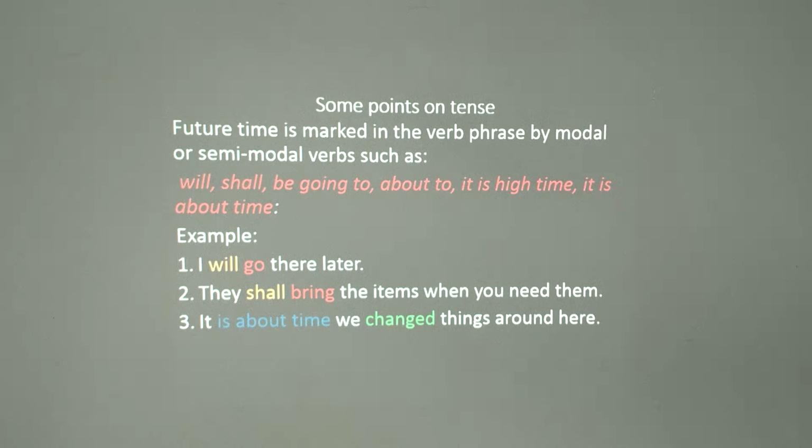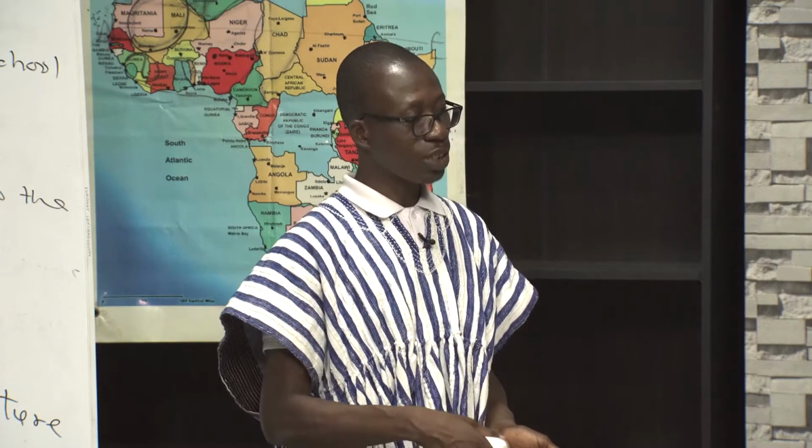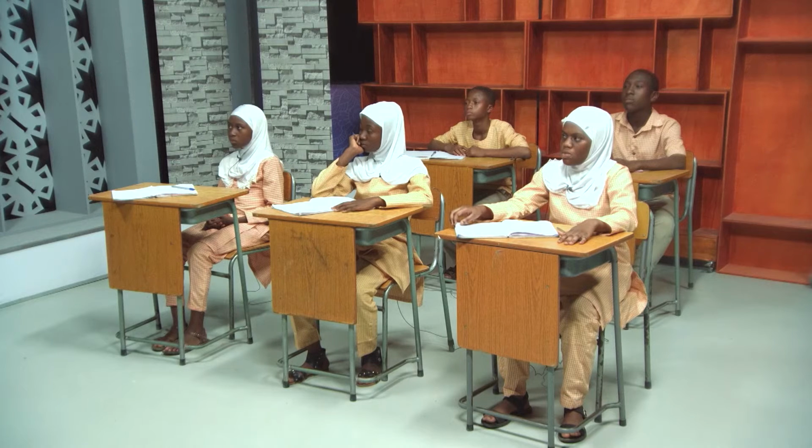Then we have the third one. It is about time we changed things around here. The expression is about time. It's future indicative. We have not yet done that, but we are saying that it is time now. We should do what is expected of us, but we haven't done it. So the action is to take place in the future. If you have any question, let me pause here for you to ask.